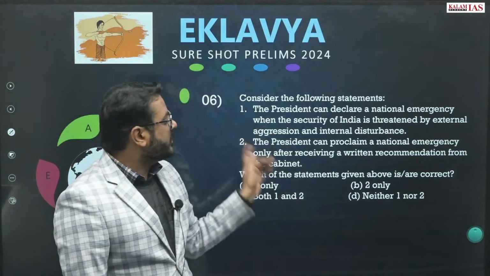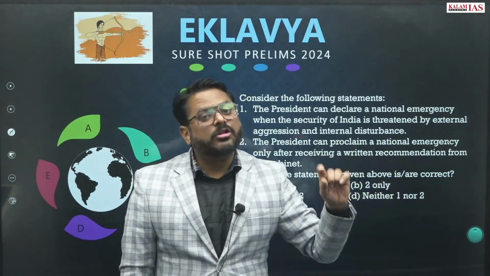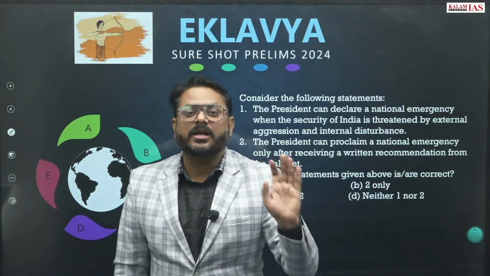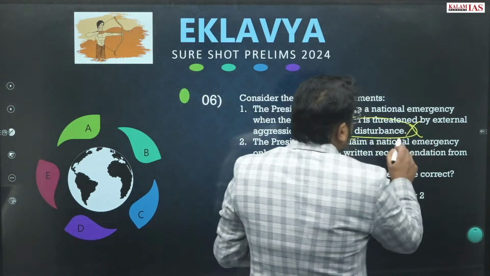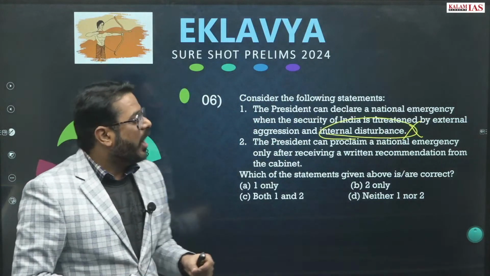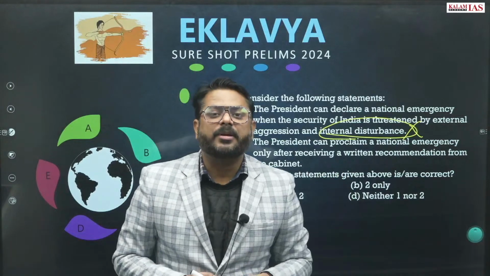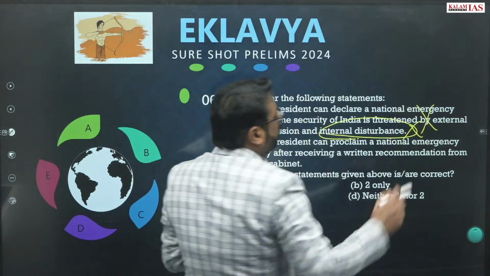Therefore, this has been removed in the 44th Constitutional Amendment Act when the Janata Party government came. So there is no more internal disturbance, there is armed rebellion, right? The words are external aggression and armed rebellion. So this statement will be wrong.